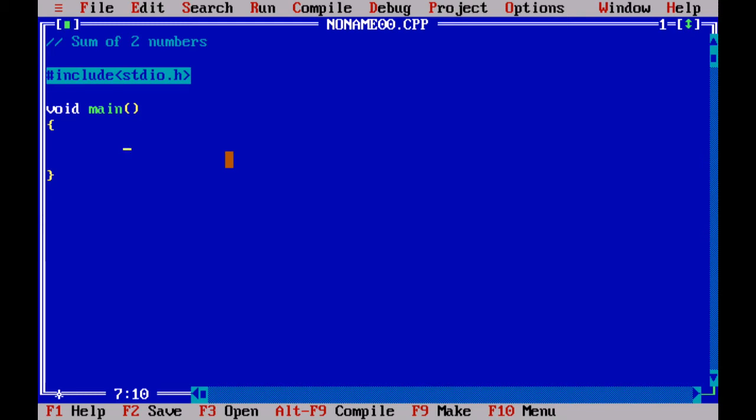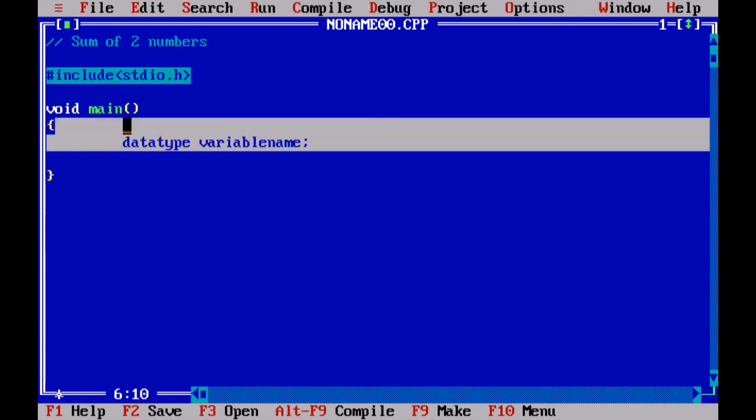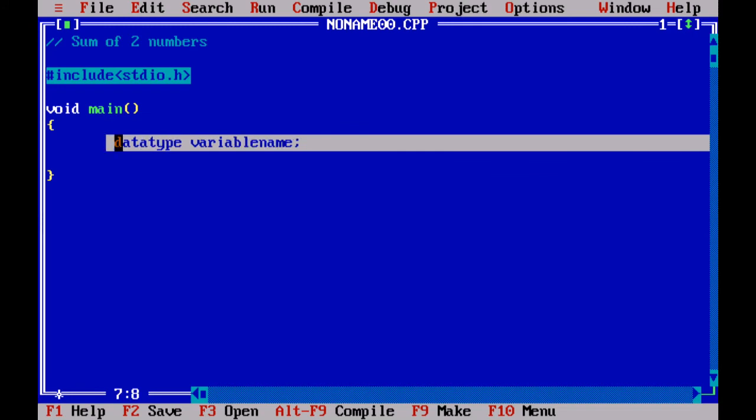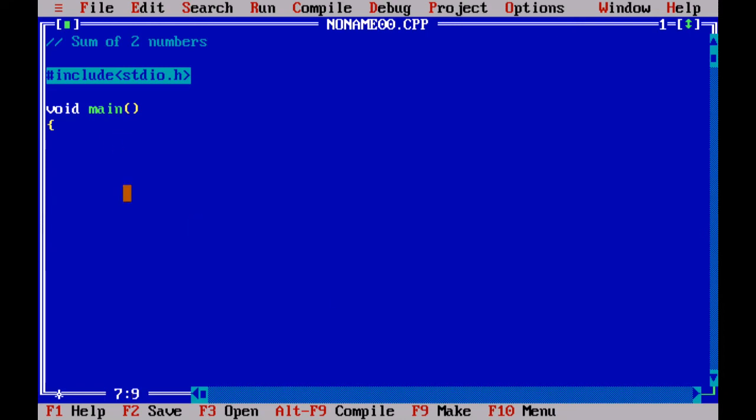The basic syntax to declare a variable is data type, space, variable name and semicolon. So we will give int num1.